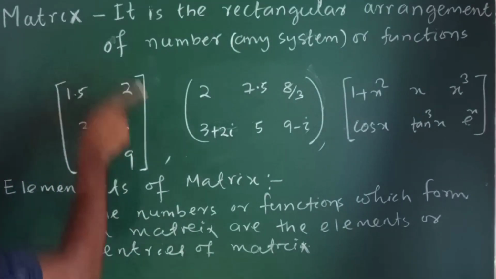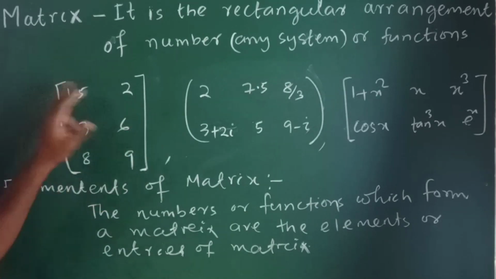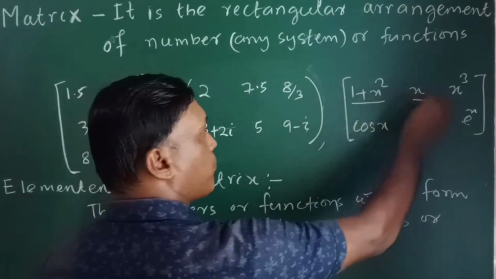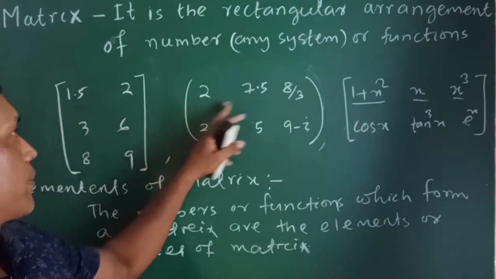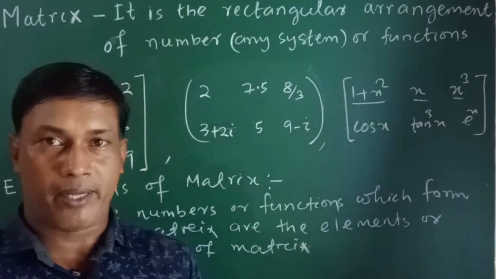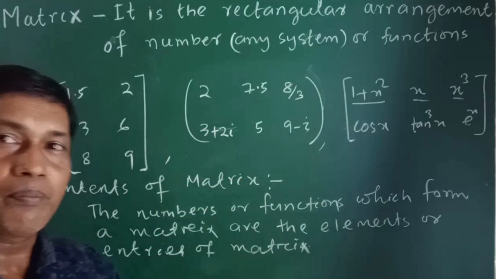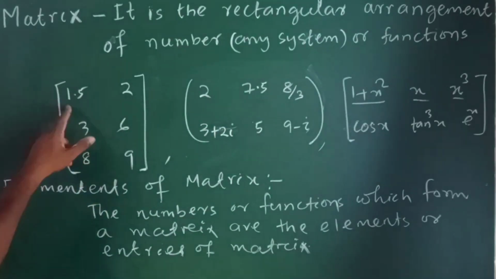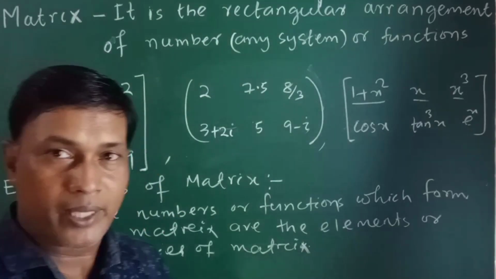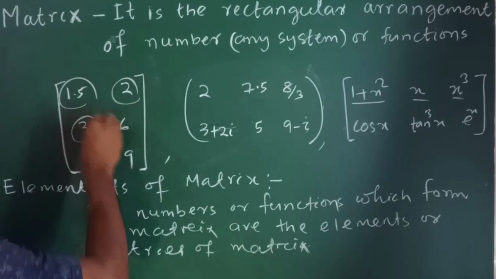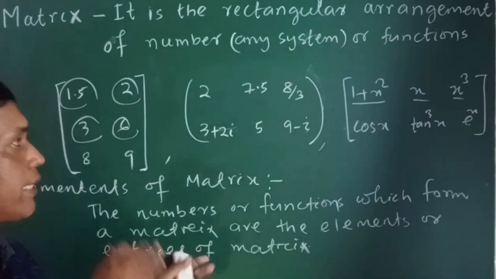Look at here, in this matrix this is the arrangement of 6 numbers, and these numbers form a matrix. Here there are 6 functions, and these 6 functions when arranged give us a matrix. The numbers or the functions which form a matrix are known as the elements of that matrix. So elements means the numbers जो matrix form करते हैं. Look at here, 1.5, 2, 3, 6, 8, 9. ये जो 6 numbers हैं, ये तो matrix form करती हैं. So these are the elements of a matrix. Elements mean the numbers or the functions which form a matrix. These are elements of a matrix.